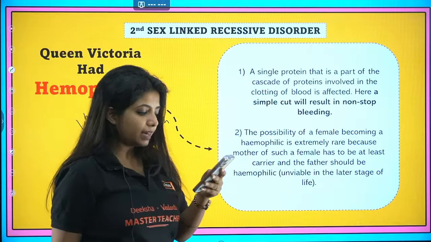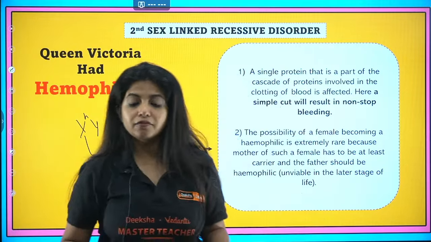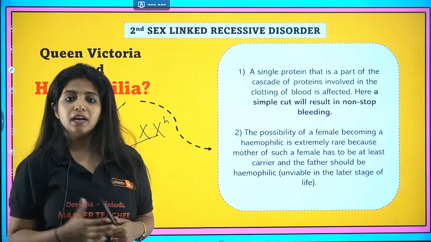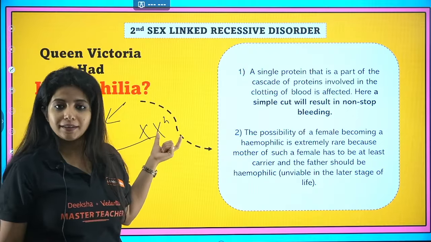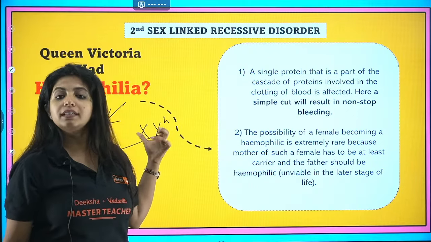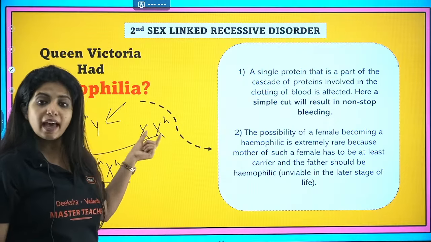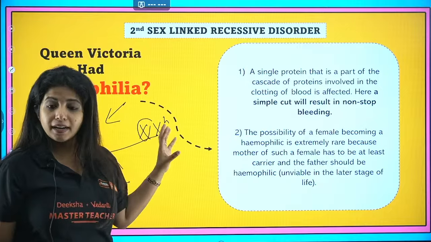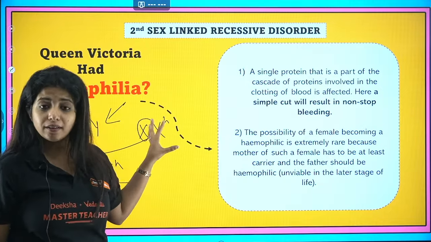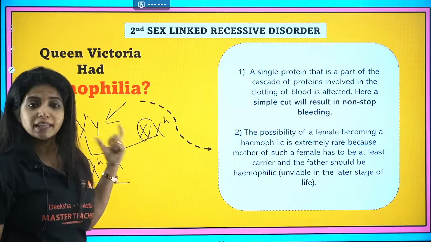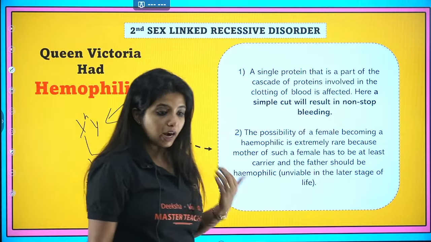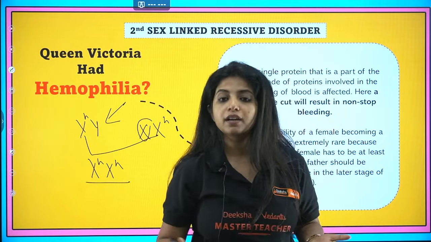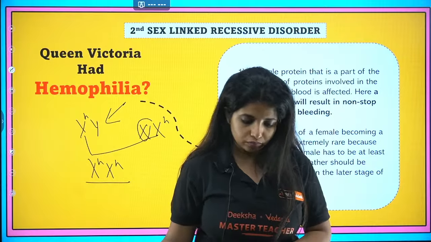Why would the father be unviable? Unviable as in, as I said, they won't be alive until that particular age. Listen, females have an option to be a carrier. Females over here are at least a carrier. They can be alive because there is one extra X chromosome supporting all their functions, so the blood can somehow clot. She's just a carrier. But over here, the blood is not clotting. How will they be alive if there is a cut happening in their body? This is a normal thing, right? So do you think they would survive? No, that is the reason.